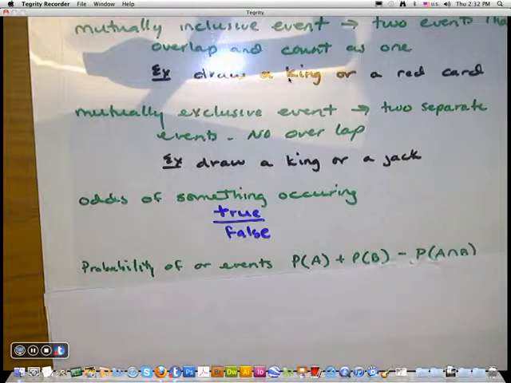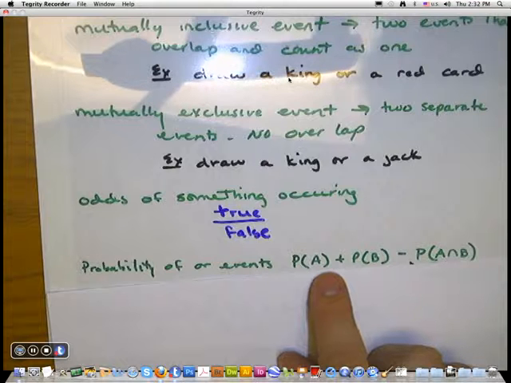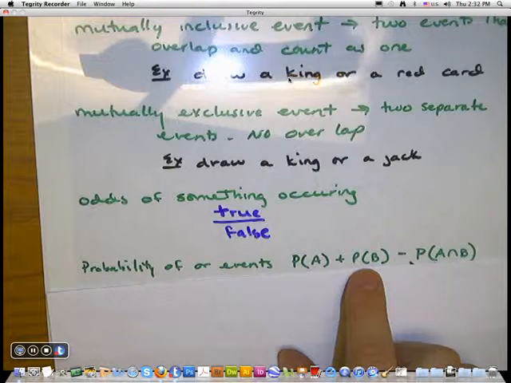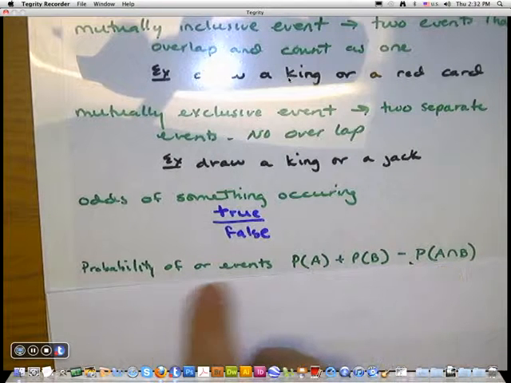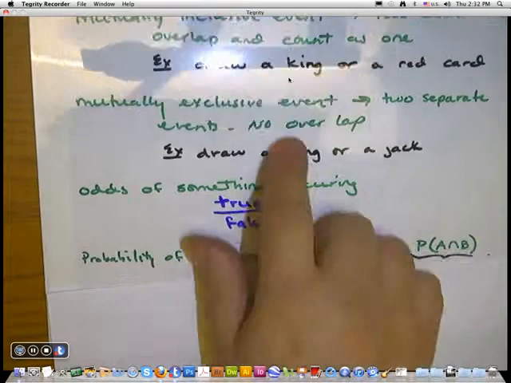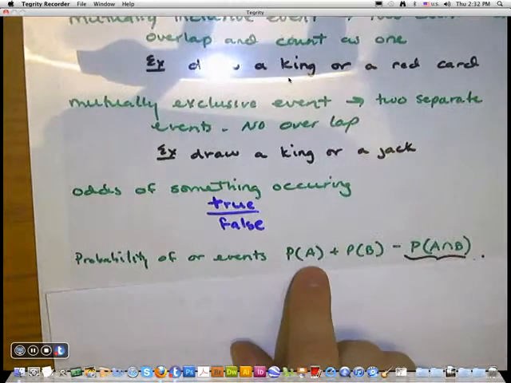The probability of an event. What you do is you take the probability of the first one, you add it to the probability of the second event, and you subtract their overlap. So if we were looking at the example of a king or red card, probability of a king, well, there's 4 of them out of 52 in the deck.